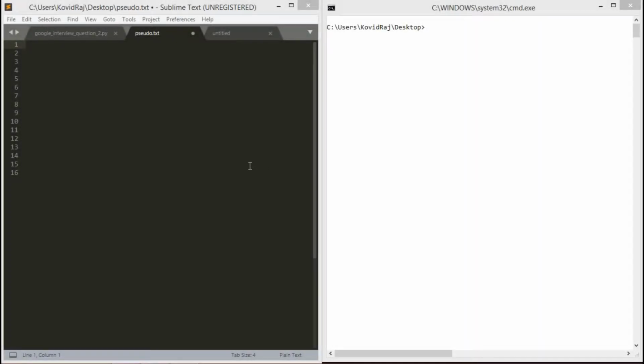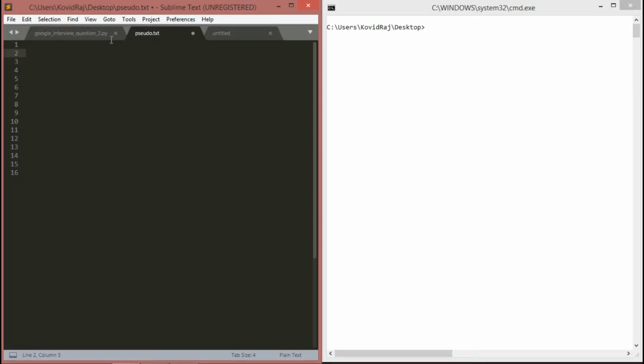So guys, I'm back here on my PC. Let me guide you through each and every process. First of all, we'll go through pseudocode, then we will go to the Python program, and then we will solve the problem. I have already told you what the problem was, so let's jump over to the solution. In this pseudocode we will define a new function called longest and give it an argument of a string called sequence.